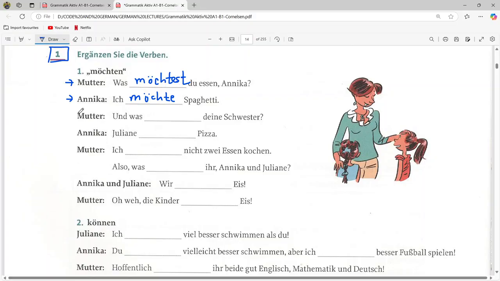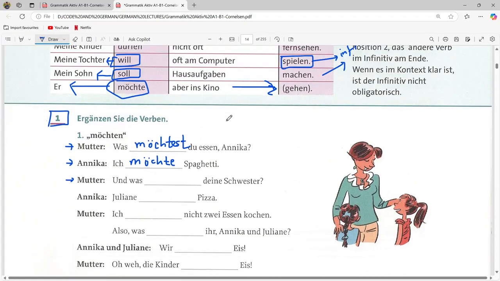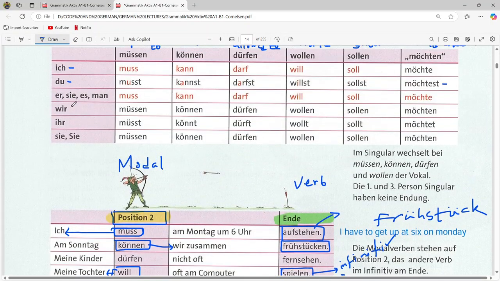And then the mother is saying, und was blank deine Schwester. So what does your sister want? Deine Schwester can be replaced with the female she, sie, and for this sie the conjugation is möchte.